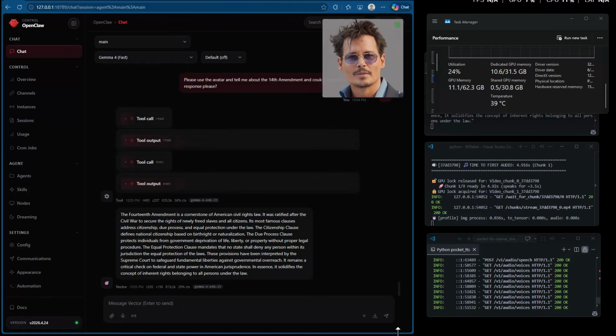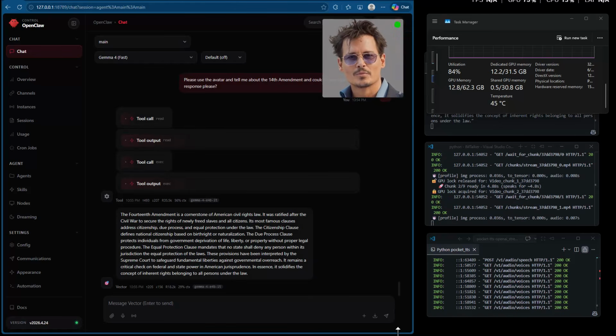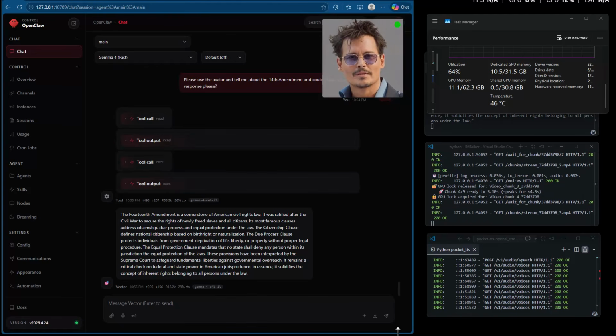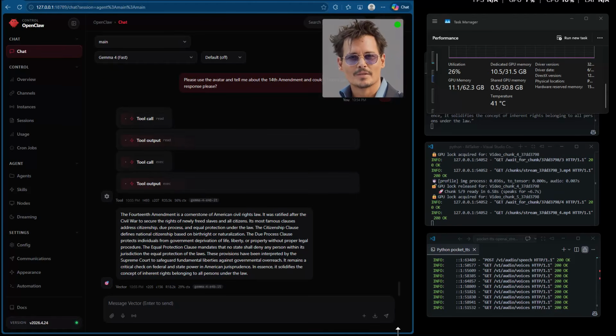The 14th Amendment is a cornerstone of American civil rights law. It was ratified after the Civil War to secure the rights of newly freed slaves and all citizens. Its most famous clauses address citizenship, due process, and equal protection under the law. The Citizenship Clause defines national citizenship based on birthright or naturalization.